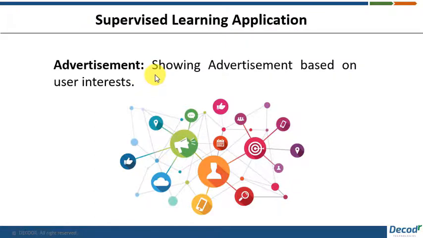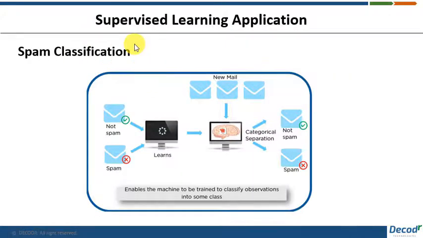Another application would be spam classification. So in your mails, the machine automatically classifies whether the new incoming mail is spam or not spam. And how does the machine do that? Firstly, it takes your mail as the input data, and the mails that you have classified as spam and not spam. Then the machine learns what are the types of mails that you are classifying as spam and what as not spam. Based on that learning, it predicts whether the new mail that you're receiving is spam or not spam. So that's a very great application of supervised learning.